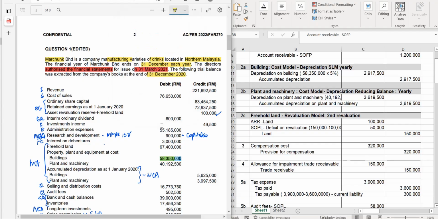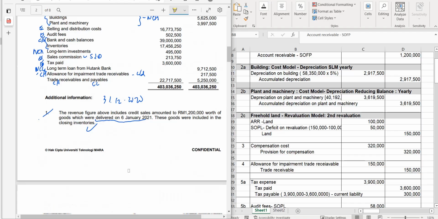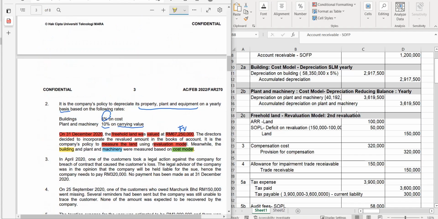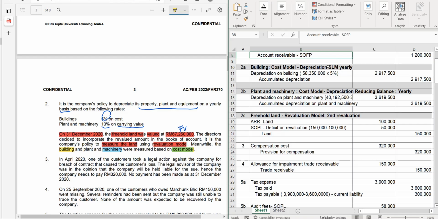That times the percentage, 5%, and this is to be done for 1 year. So 5% gives 2,917,500. That is the one that you will put in your admin expenses and credit to the accumulated depreciation. Make sure this is shown in your notes on PPE.